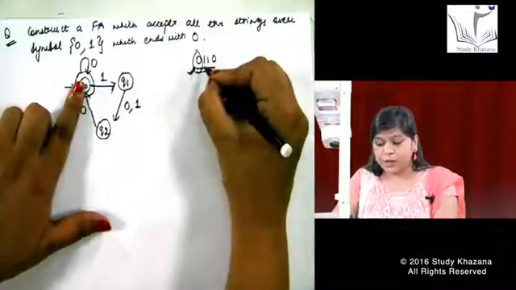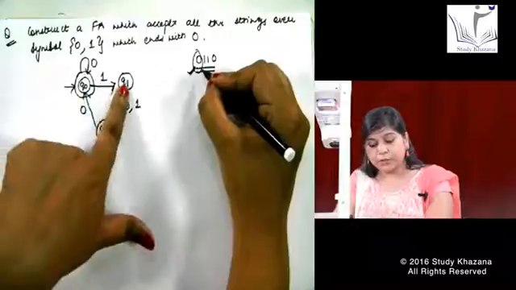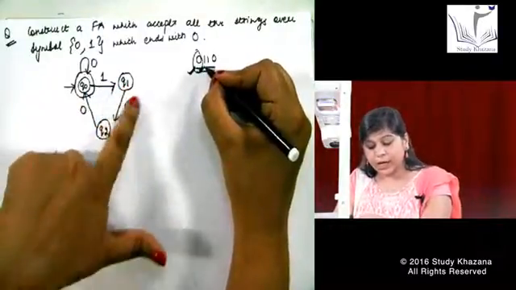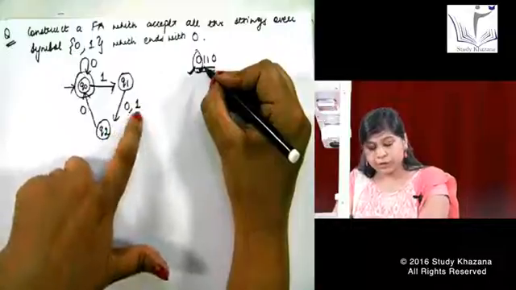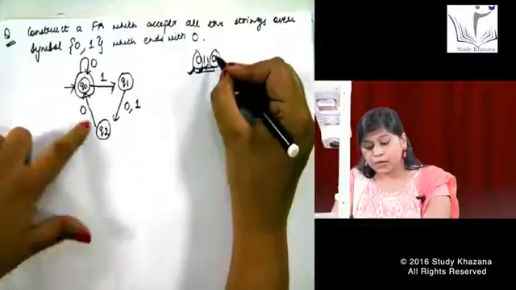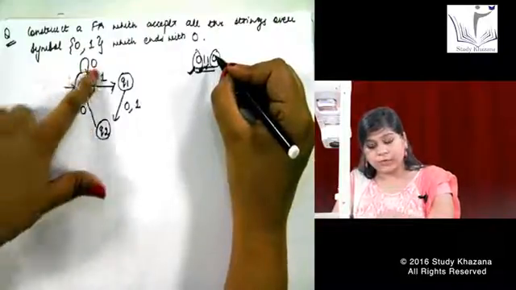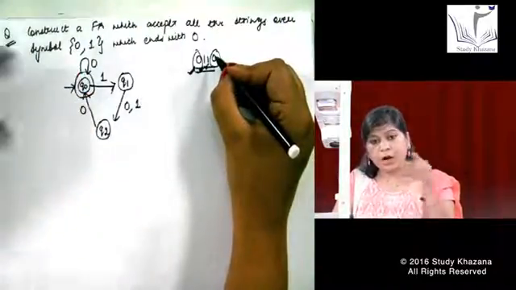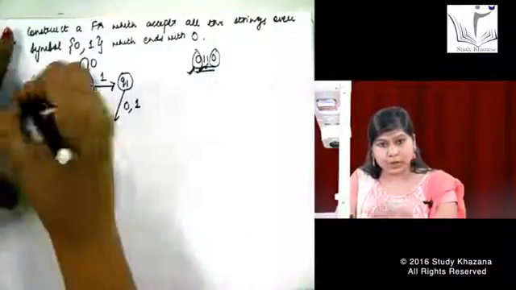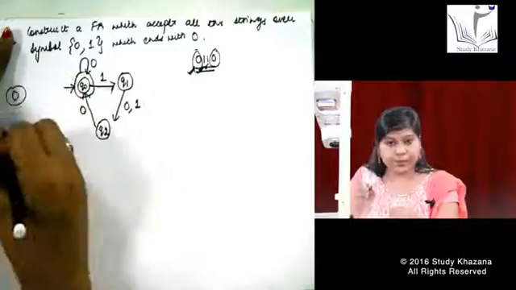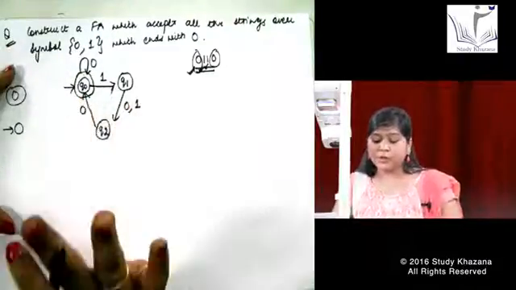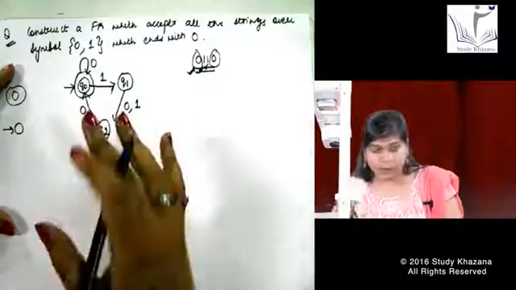Now I have given 0. Okay, this is done. I got the next symbol as 1. I moved from here to here. This is 1, accepted. I again get a 1. I have a way of going from here to here with this alphabet 1. Again done. Now I have the last 0. This last 0, that means I have reached to my final state. How I got to know that I have reached to my final state? By having 2 circles over there. Because I told you 2 circles is for the final state and this is for the initial state. Okay, so now this machine is totally correct, no problem in this machine.